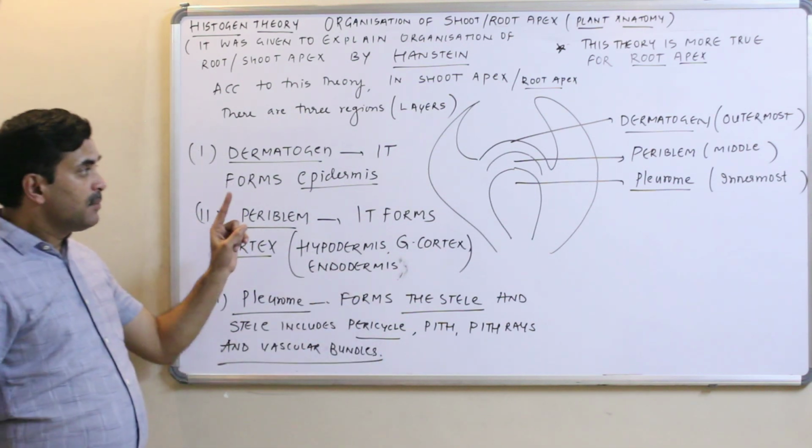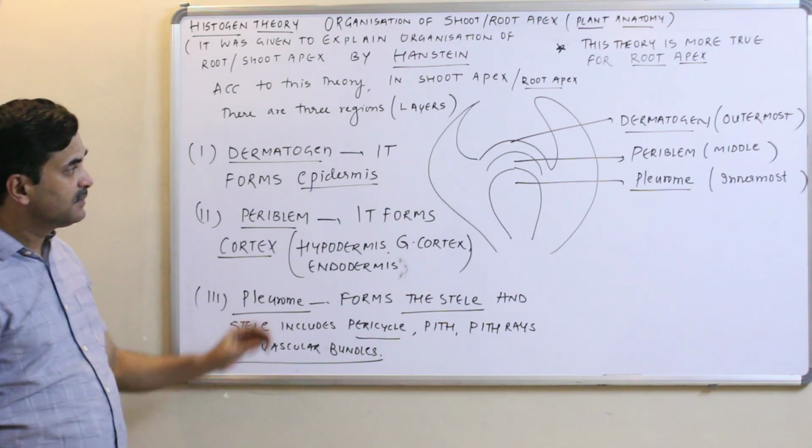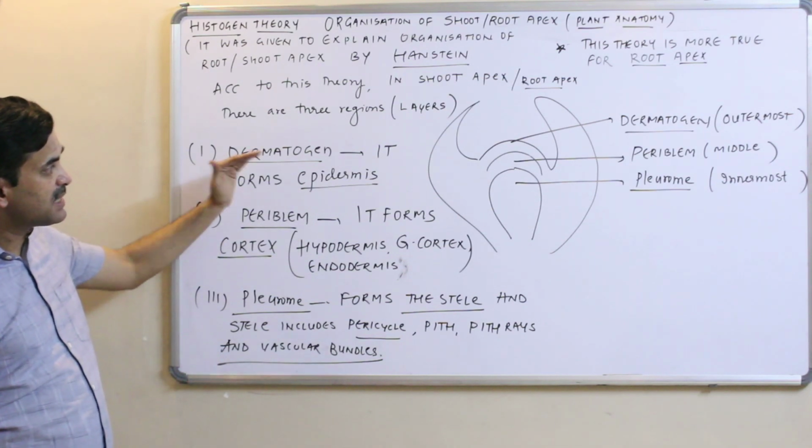Alright, but remember this thing, that this theory was discarded.